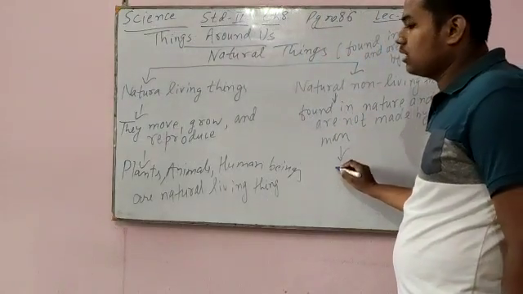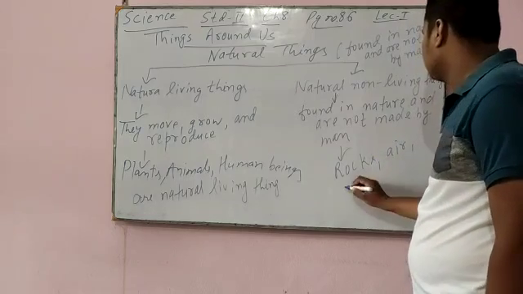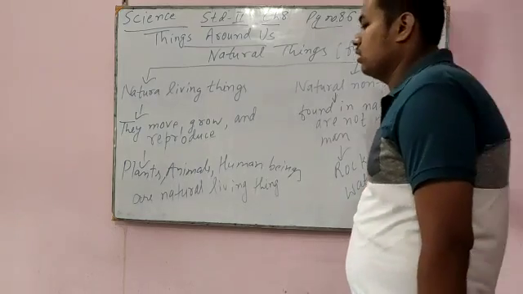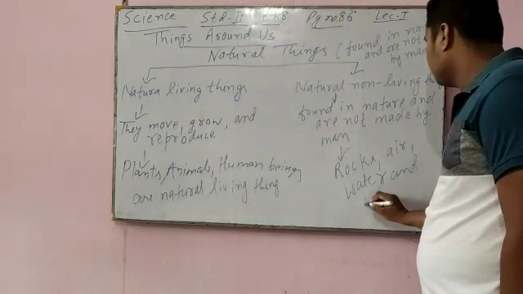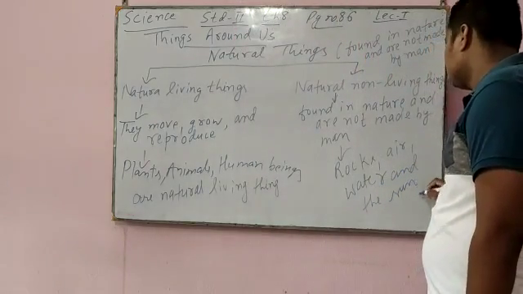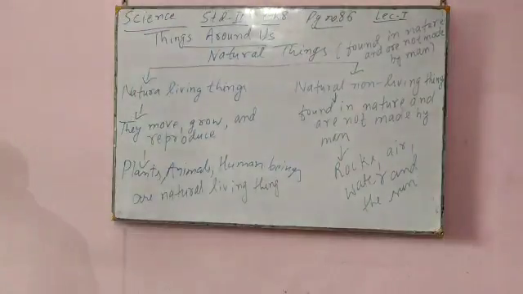Examples of natural non-living things are rocks, air, water, and the sun. They all are natural non-living things. In natural living things, plants, animals, and human beings are there. In natural non-living things, rocks, air, water, and the sun are there.